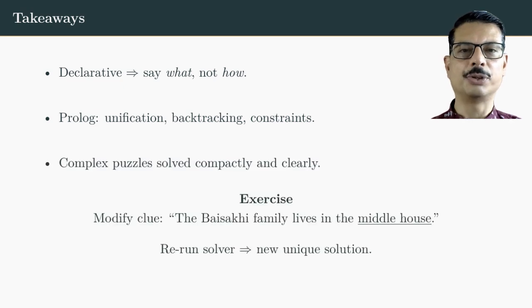Here is an exercise for you. Modify one clue, for example, instead of Vaishakhi at one end, say Vaishakhi is in the middle house. Then rerun the solver. What happens? This way, you will see just how flexible declarative programming is.